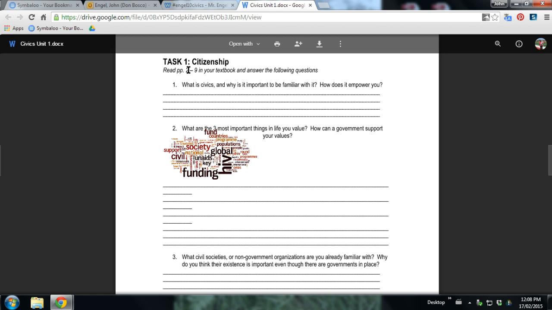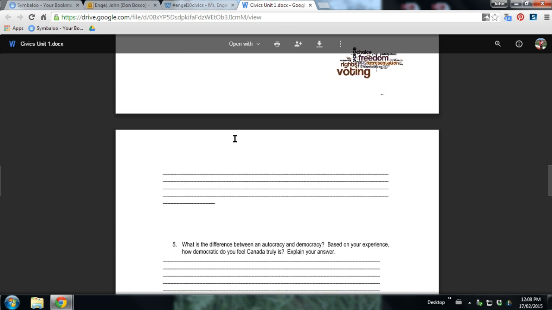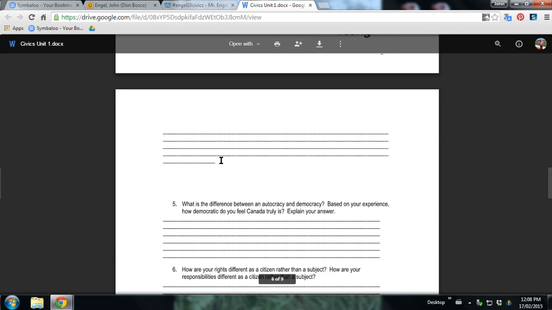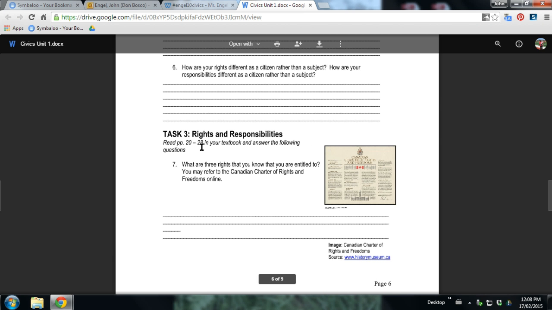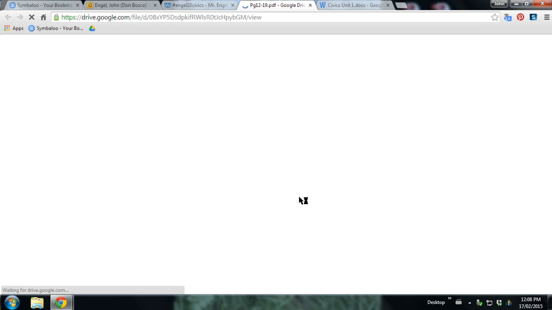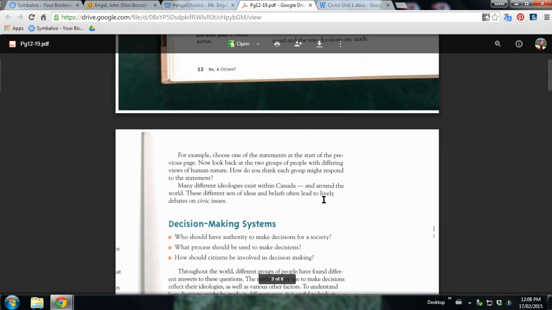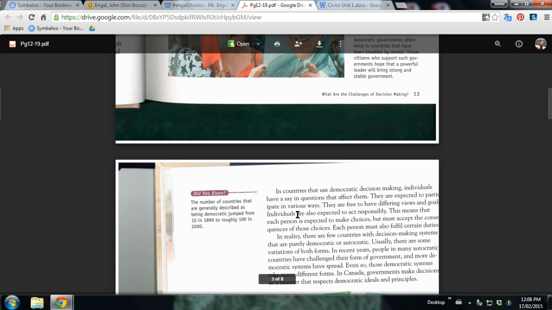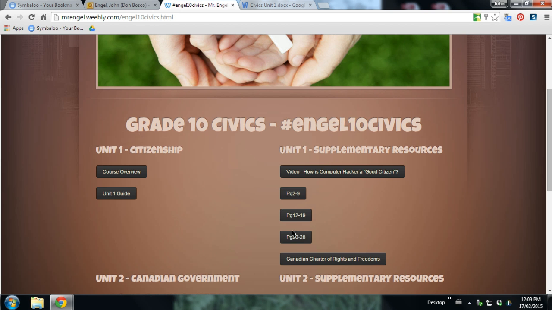So there's a whack of questions. There's a section 2 through 9, pages 12 through 19, and then some more questions on pages 20 through 28. All of those questions can be found right here. If you open these up, these are basically scans of the textbook where you can do those readings at home if you need to. So you do not need a textbook.